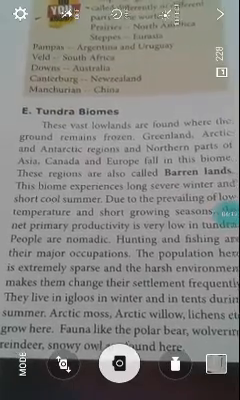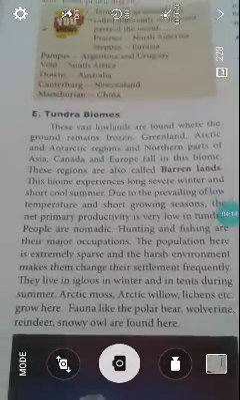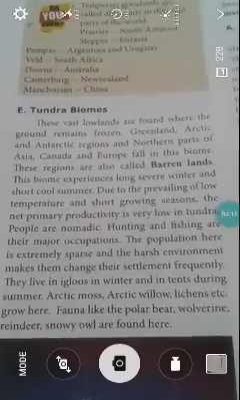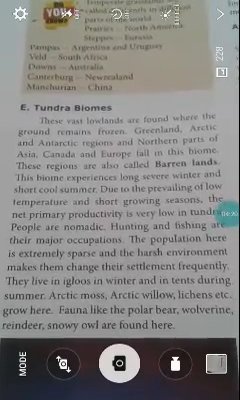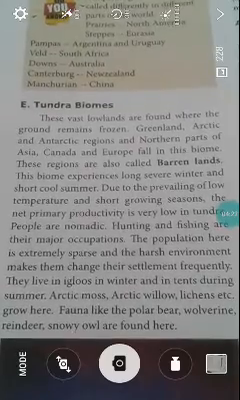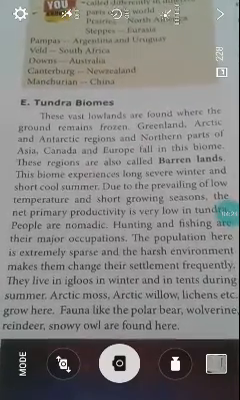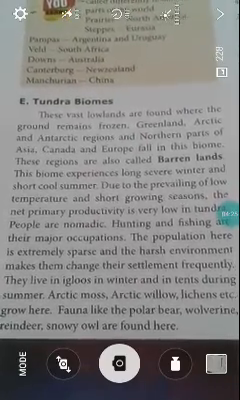They live in igloos in winter and tents during the summer. The Arctic moss, Arctic willow, lichens, etc. grow here. The fauna like the polar bear, wolverine, reindeer, and snowy owl are found here.